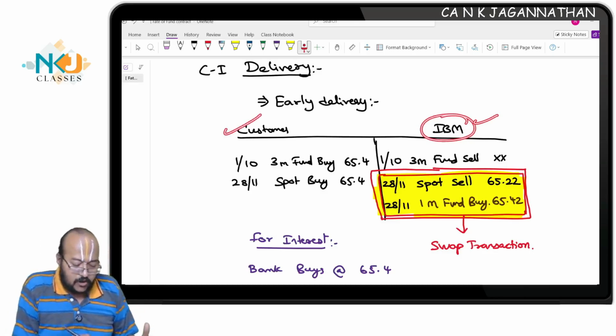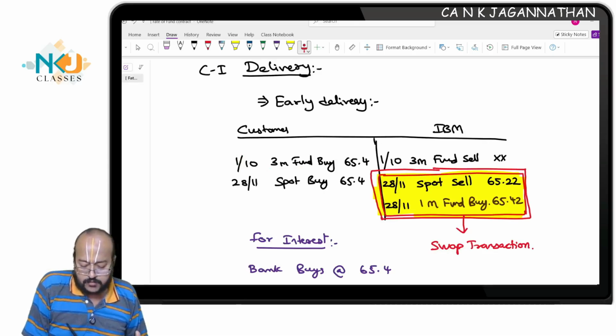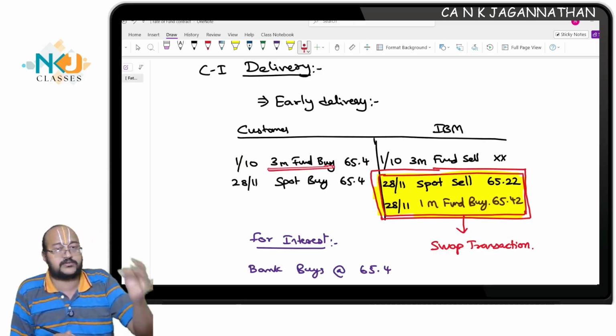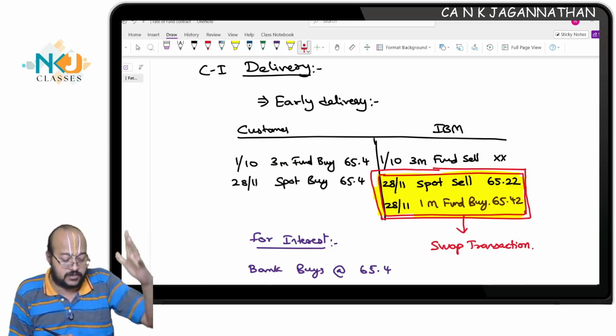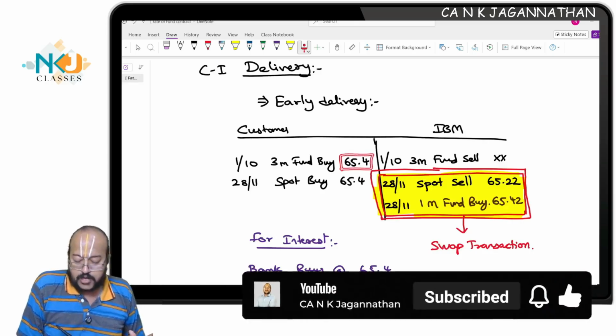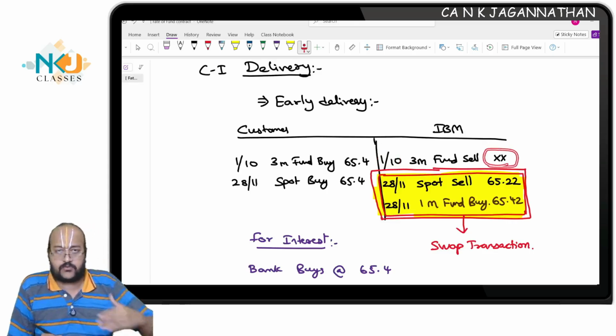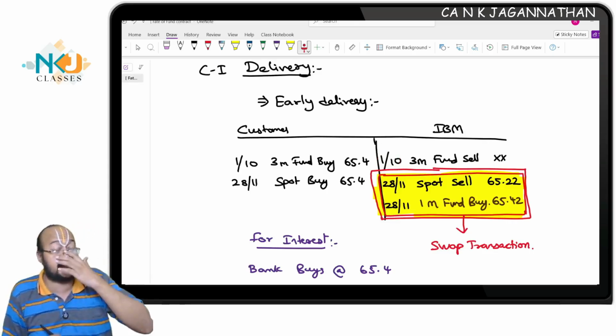With the customer, on 1st October, it enters into a 3-month forward buy at 65.4, maturing on 31st December. The same day, 1st October, it enters a 3-month forward sell with the interbank market.